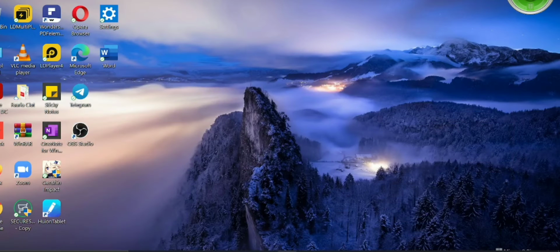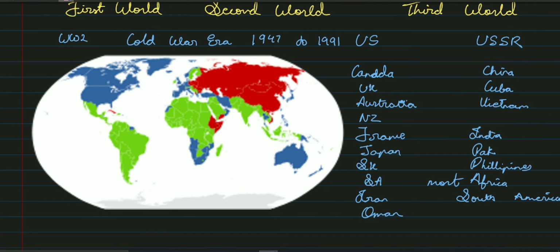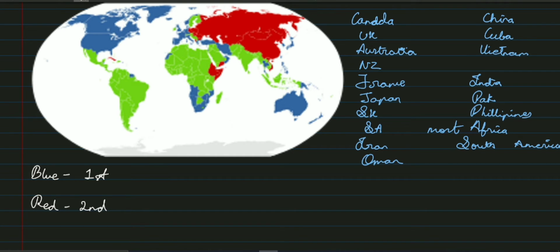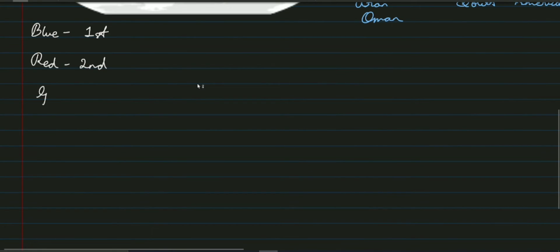In order for you to understand this map, I should give some information: the blue color countries are the first world countries, the red color countries are the second world countries, and the green color countries are the third world countries.